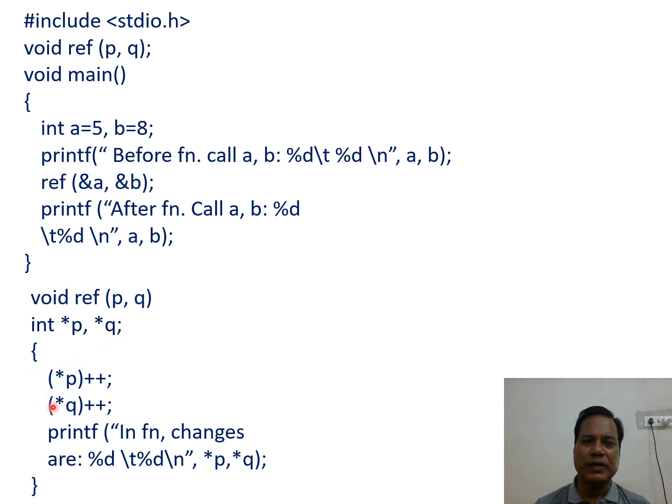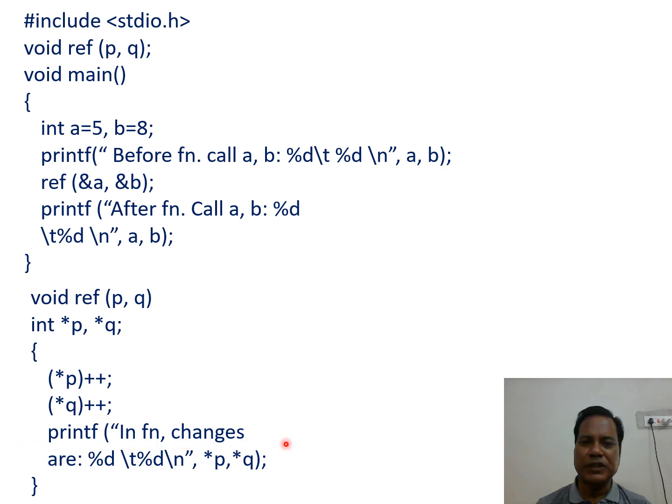So inside the reference function, the data pointed to by p is incremented, and the data pointed to by q is incremented.